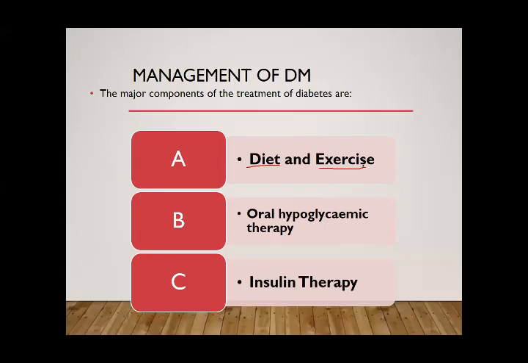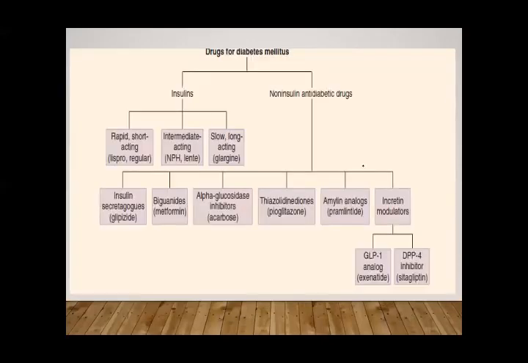Secondly, in type 2 diabetes, we can use oral hypoglycemic drugs. अब इसको आप oral बेशक ना कहें, because some drugs are only used by the intravenous or subcutaneous route, like insulin, but this is an older name, so still ये चला आ रहा है कि oral hypoglycemic therapy. Third and last is insulin therapy. If the patient has no response to two or three hypoglycemic drugs, then we can shift the patient to insulin therapy. So these are the main treatments. We have discussed insulin, so we will not go into detail on it. We come to the drugs.